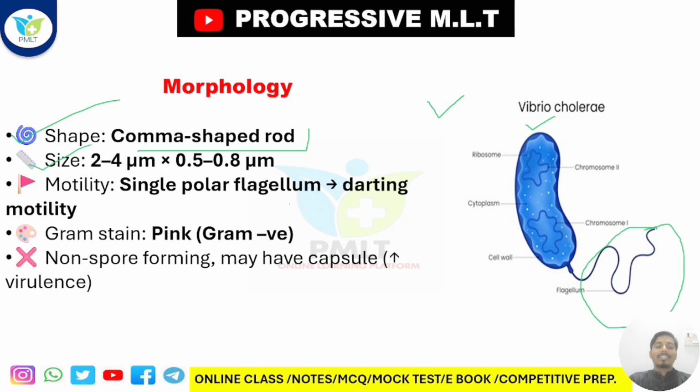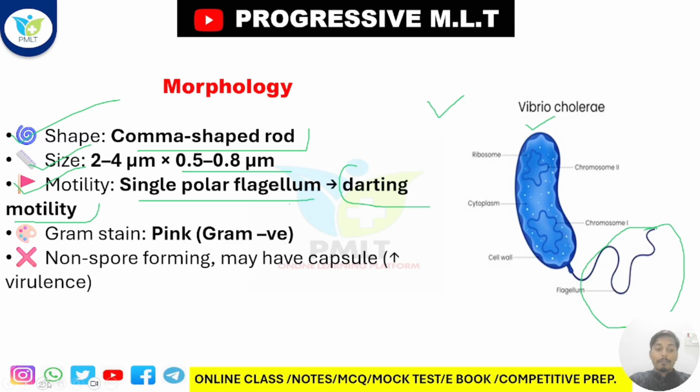The second one is size: 2 to 4 micrometer in length, and the width is 0.5 to 0.8 micrometer. Got it? After that, motility: single polar flagellum, so they are motile, and their motility appearance is darting motility. Got it?